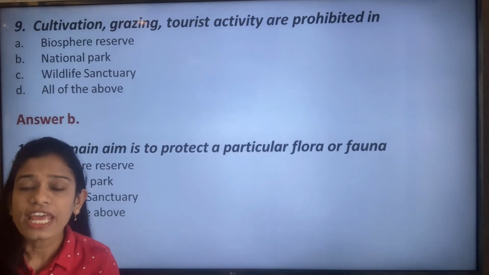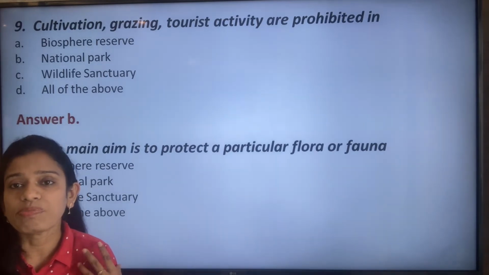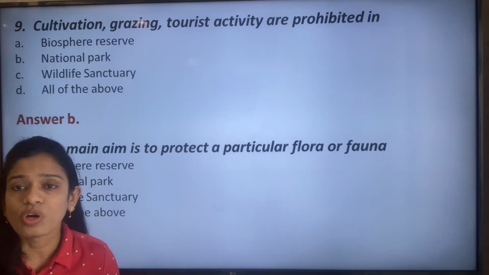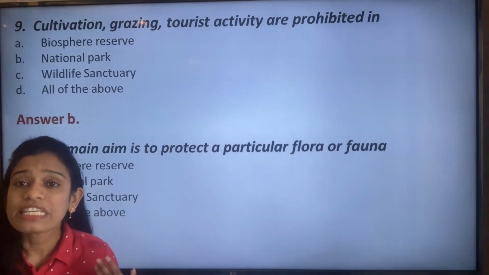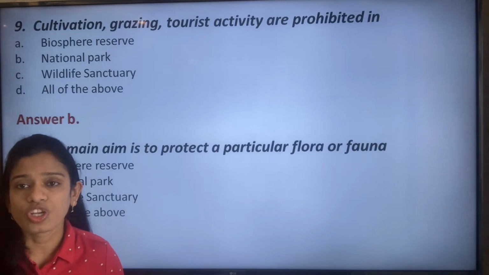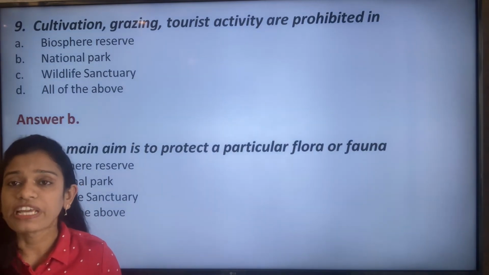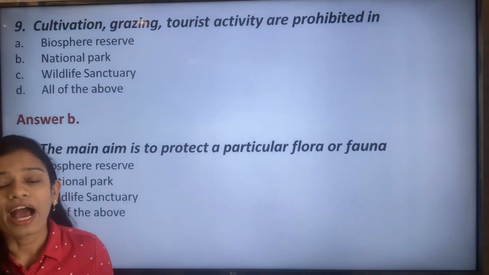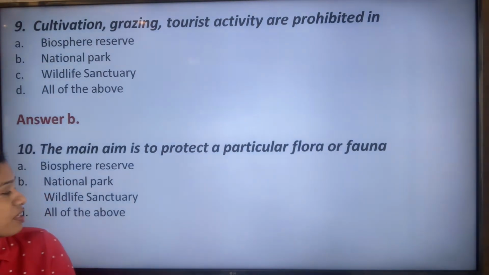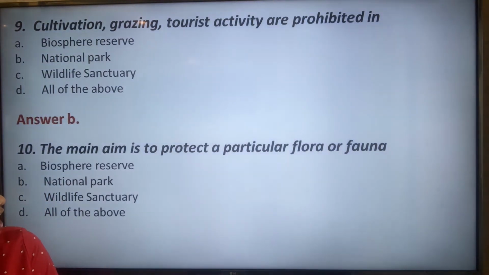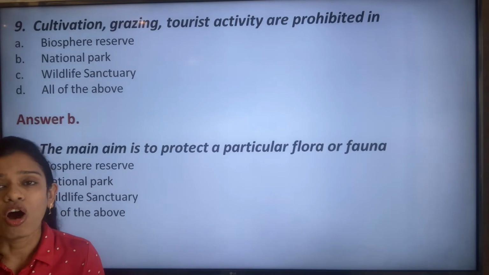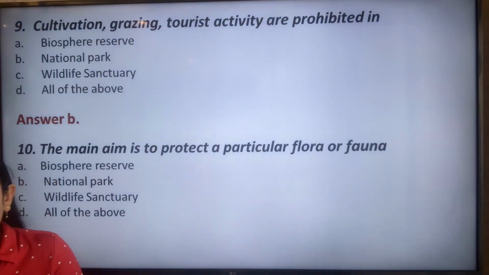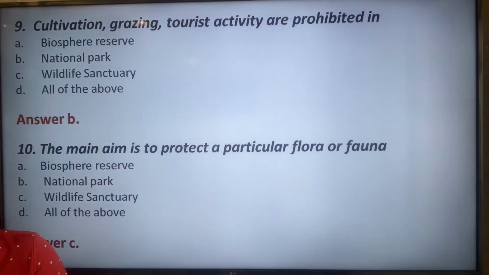In biosphere reserves people are allowed to go in for cultivation, for traveling, for sightseeing, and we can even see tribals who come under this biosphere reserve. So it is the national park or the wildlife sanctuary. It is the wildlife sanctuary that aims to protect the flora and the fauna of a particular place. So our correct option is answer C.